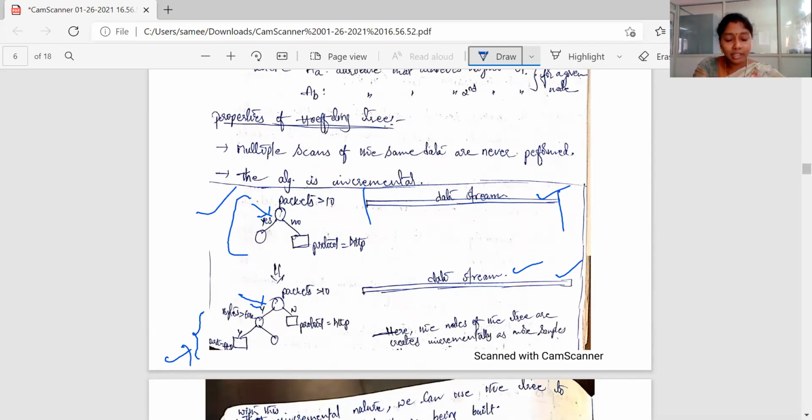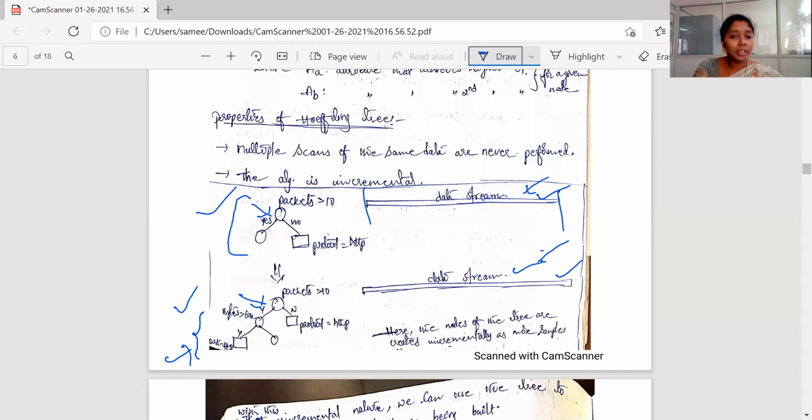Since the data stream is continuously changing over time, whenever the data stream is modified, the tree construction is also extended or enhanced dynamically. In this way, we can construct the tree dynamically, which is helpful for streaming data.